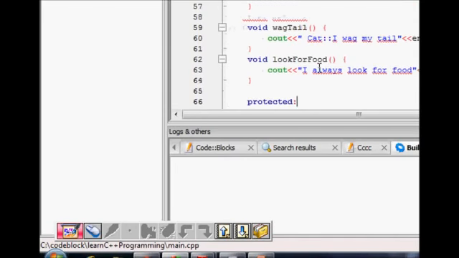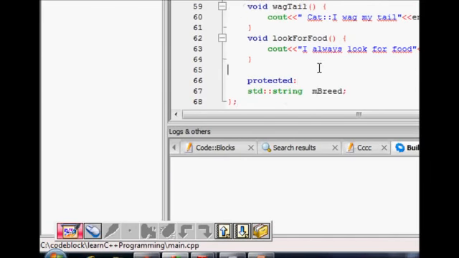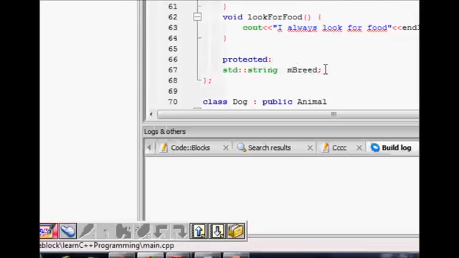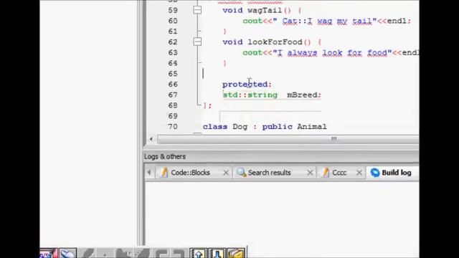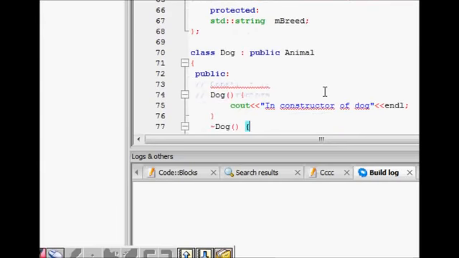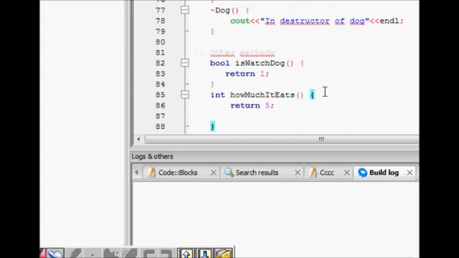This is something extra we are saying about cat. And then it wags its tail and looks for food. These are some features for the cat. It also has a protected member, breed. This is private for all the people outside of the class, and it can be accessed by the derived class.